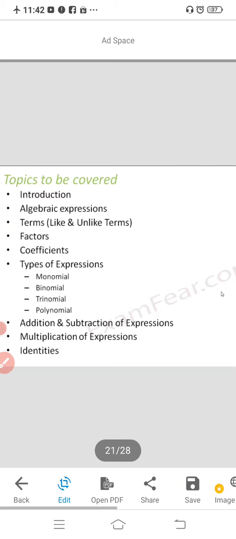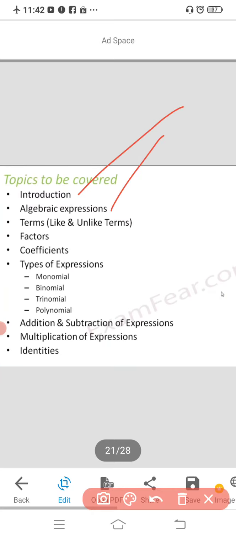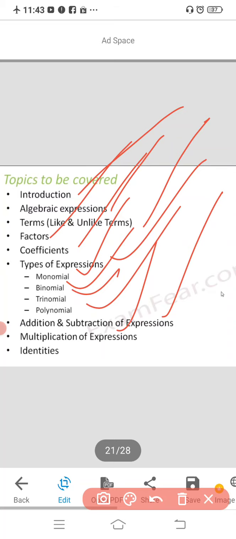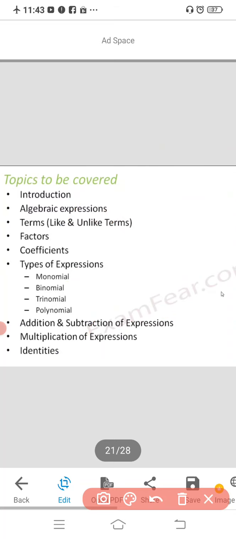In algebraic expressions and identities you are going to study first the introduction, algebraic expression, and also the definitions of terms, like and unlike terms, factors, coefficients, and types of expression. In the types of expression you are going to study monomial, binomial, trinomial and polynomial. And also addition and subtraction of expressions, multiplication of expressions and identities. All these concepts you are going to study in algebraic expressions and identities.